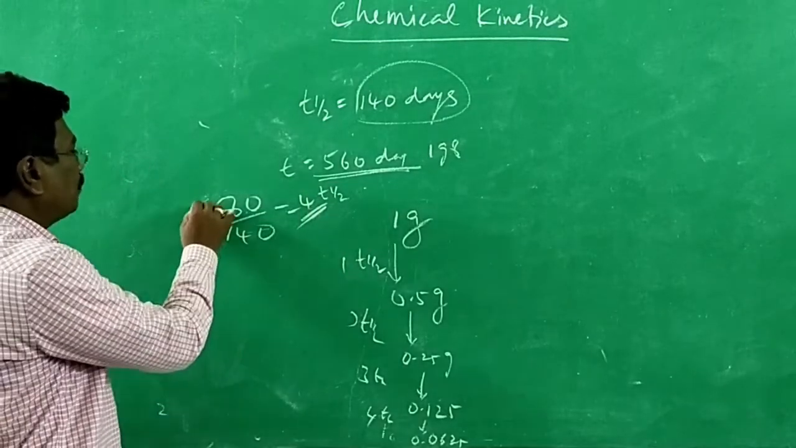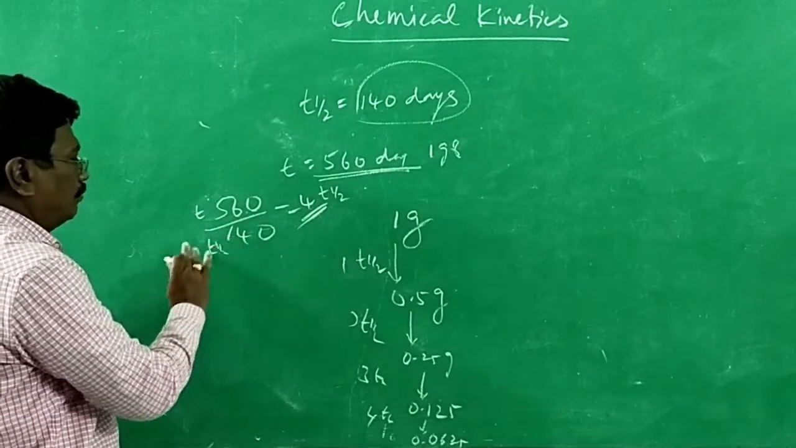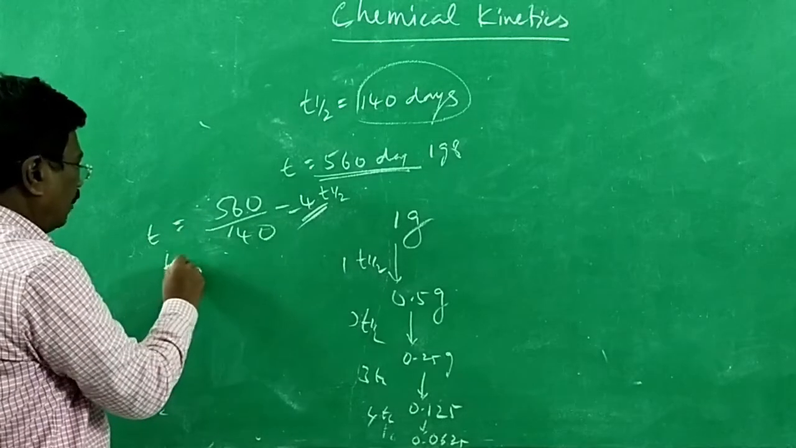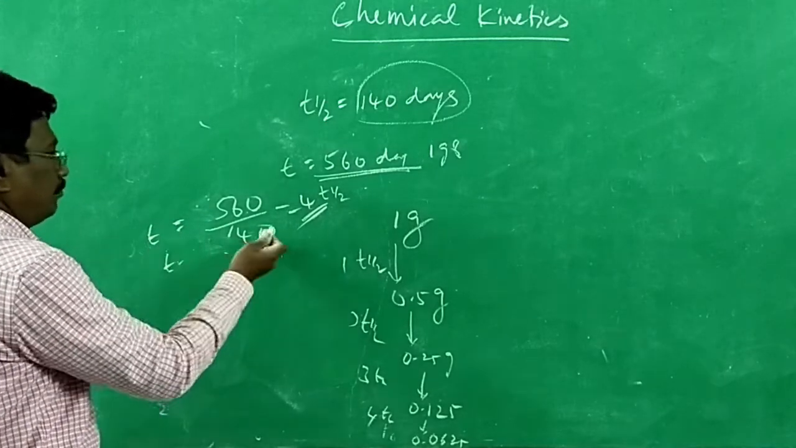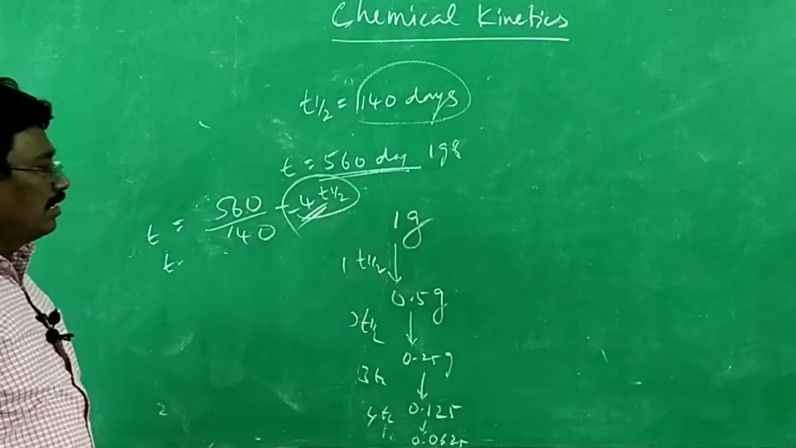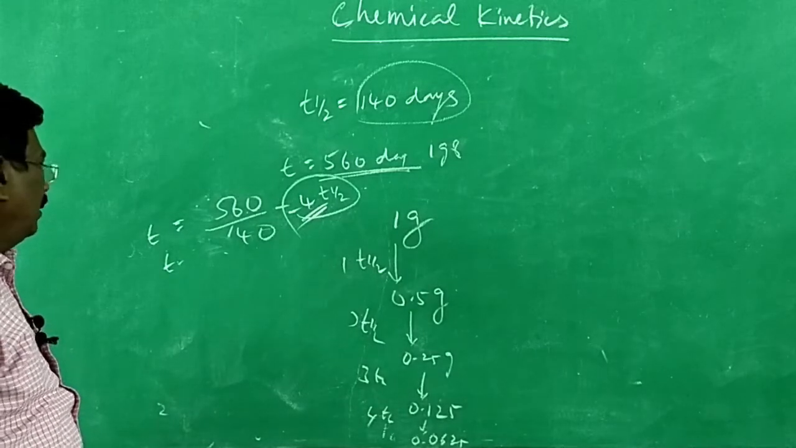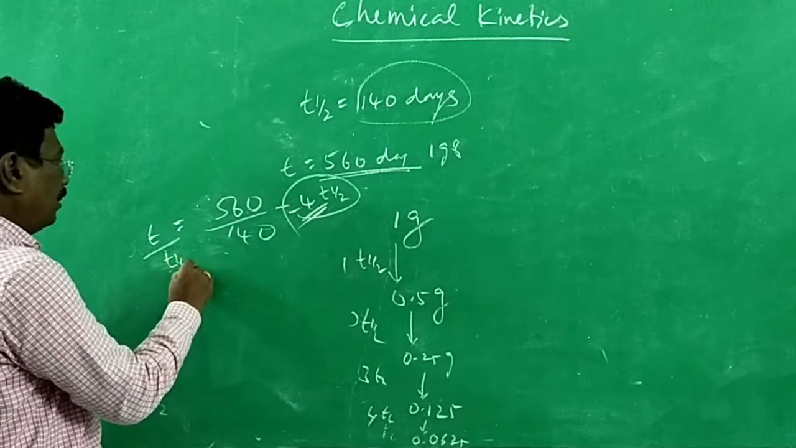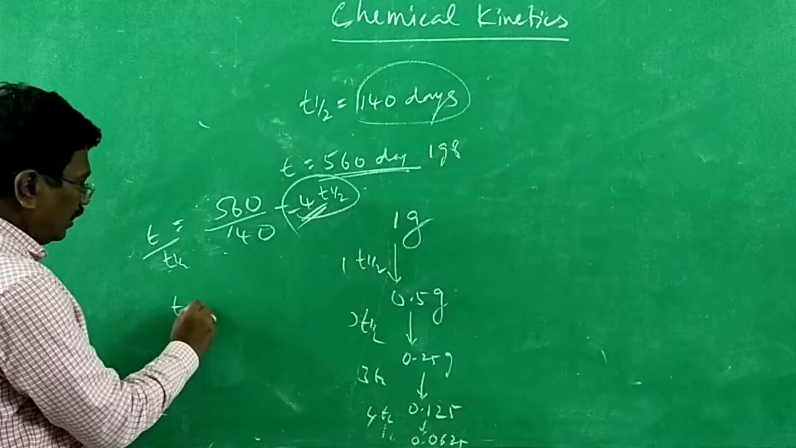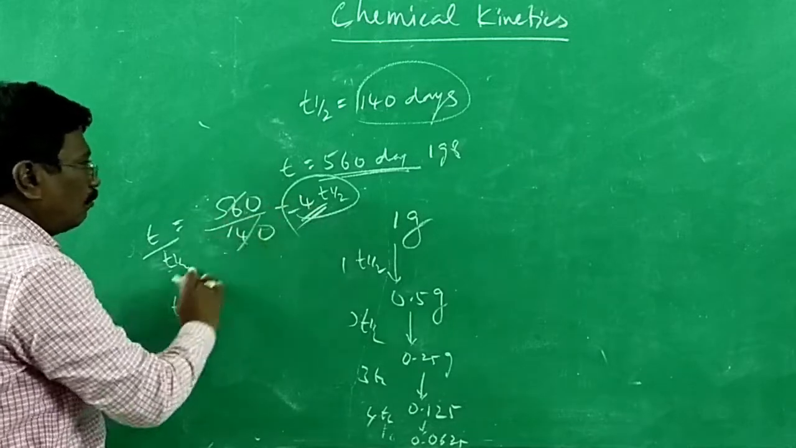Alright. T divided by T half is equal to this much. When I divide, I will be getting 4 half-lives. So T is equal to 4 half-lives.